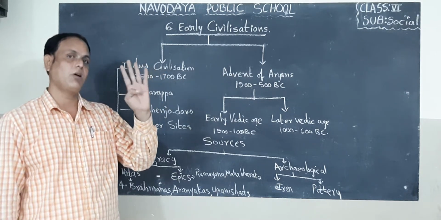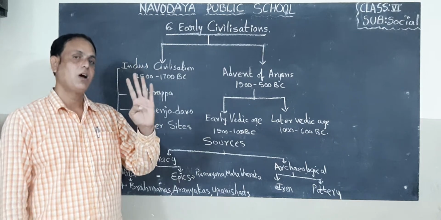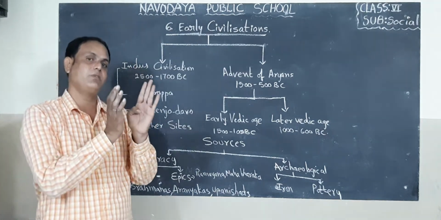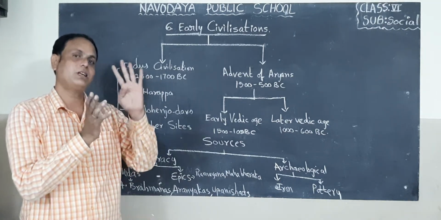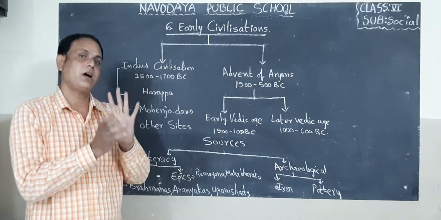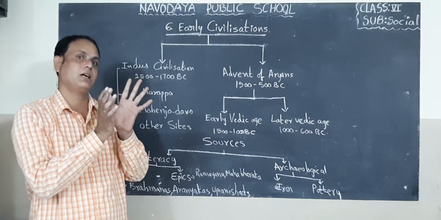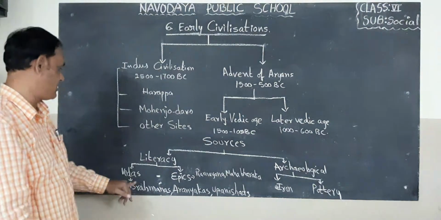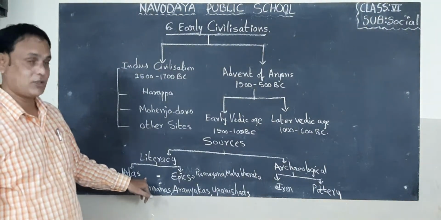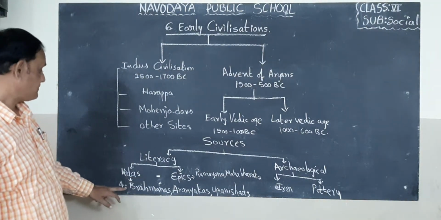When we read all these Vedas, we can find how the people lived in those days, what customs they followed, what traditions they followed, and the nature of the people, etc. We will understand.